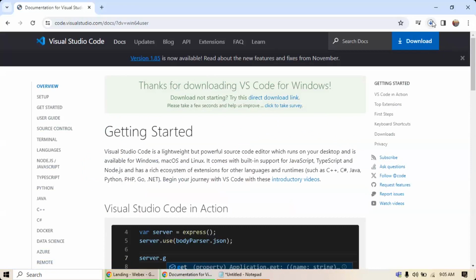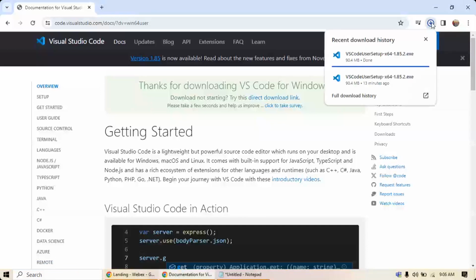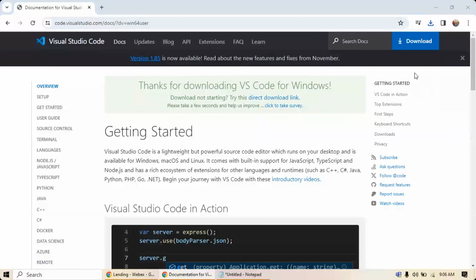Let's complete the download and then go to the respective folder. Now the download is complete. How do you go to that folder? Just click on the download folder and it will tell you where exactly it is downloaded. Go to the folder and you see the download is done.